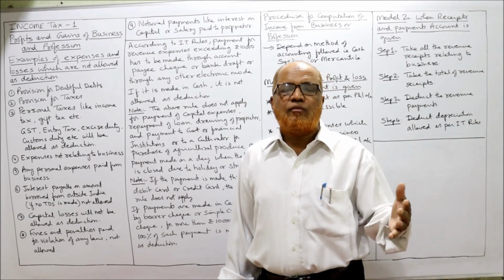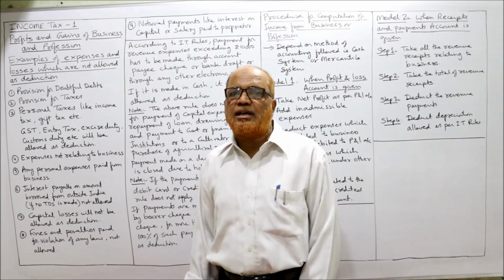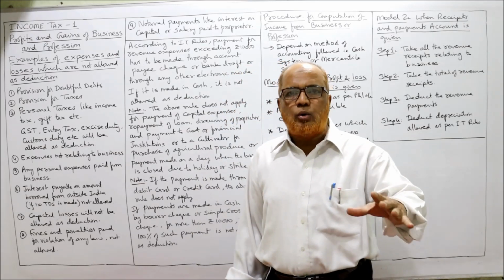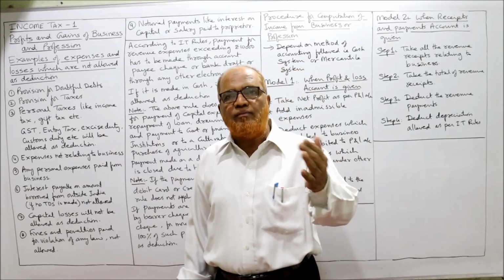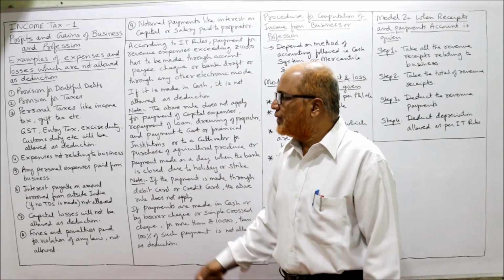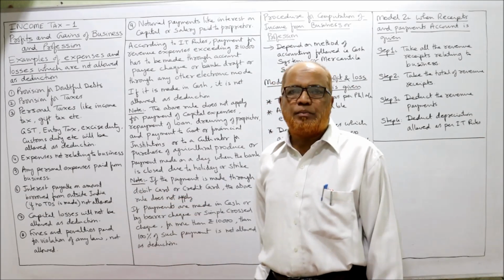In the next video, we are going to start the problems on profits and gains of business and profession. While doing the problems, you have to remember all these points, which deductions are allowed and which deductions are not allowed. So now, expenses not relating to business.